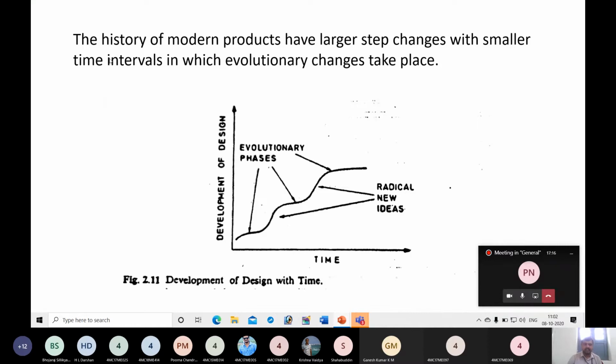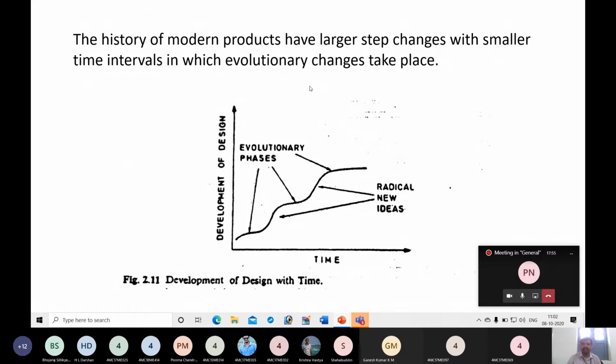Next, the history of modern products has larger step changes with smaller intervals in which evolutionary changes take place. We discussed design by evolution by considering the bicycle. It took almost 60 to 70 years. To get a proper bicycle, even to get a bicycle which can be used, it takes 20 to 30 years. Now you cannot take that much time. Designers don't have enough time to follow the evolutionary design method.